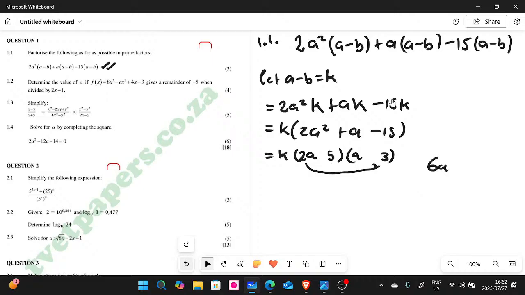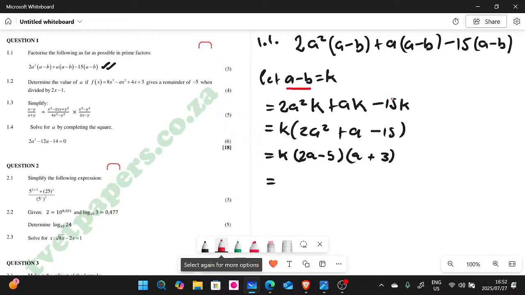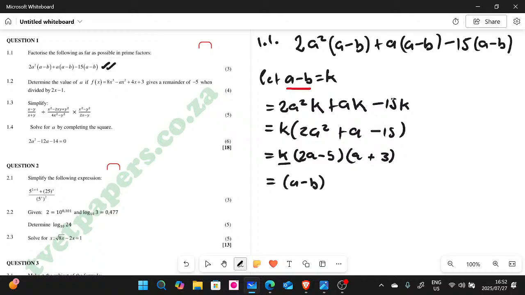So to put the signs there, you have to give this one the positive sign and this one a negative sign. There we go. So we can say, remember our k, guys, our k is a minus b. So we can write the final answer as a minus b. This is the k, by the way, multiplied by 2a minus 5 and then a plus 3. There is your final answer, guys.